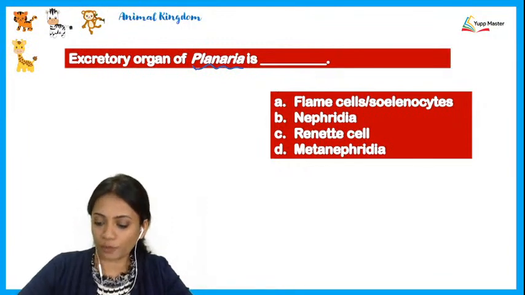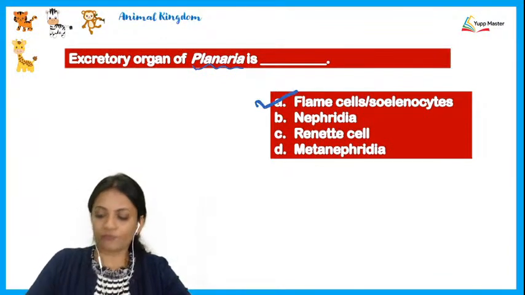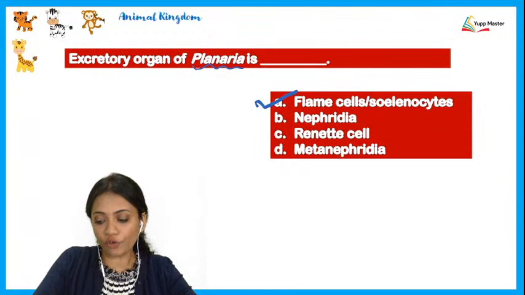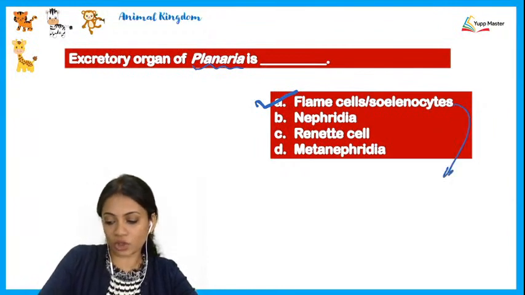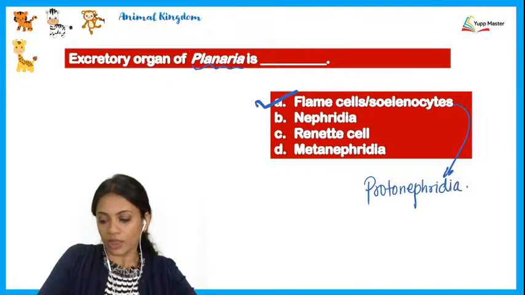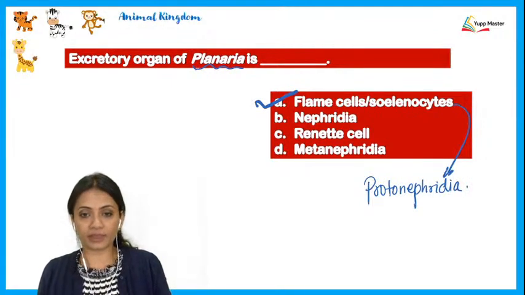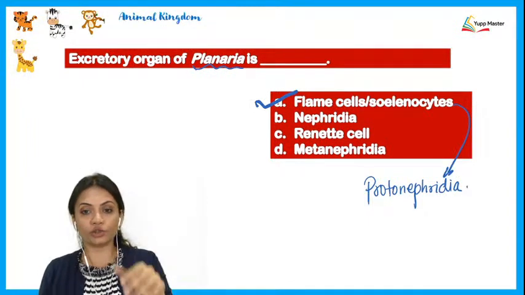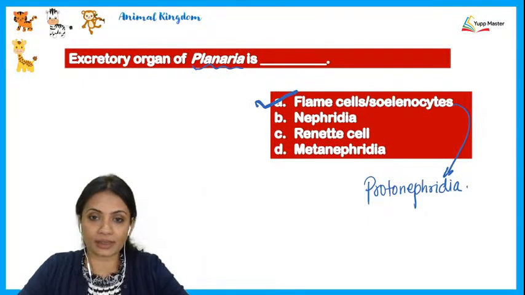So the correct option here would be A, flame cells or solenocytes. Another name for flame cells is protonephridia. So you may call them flame cells, protonephridia, or solenocytes.